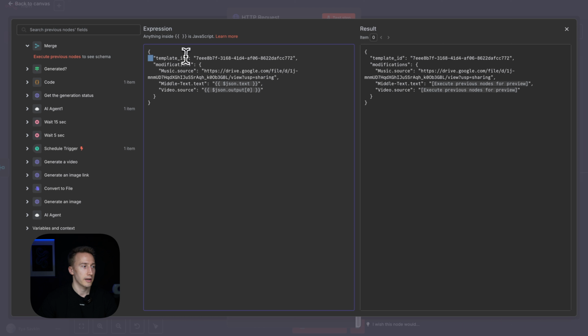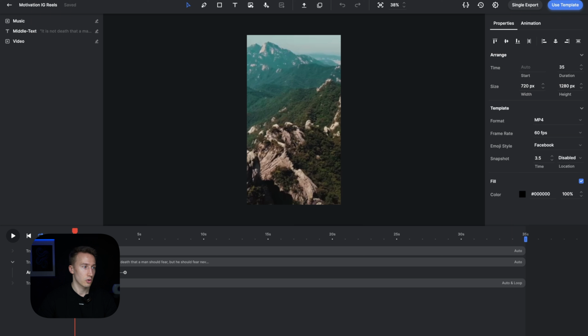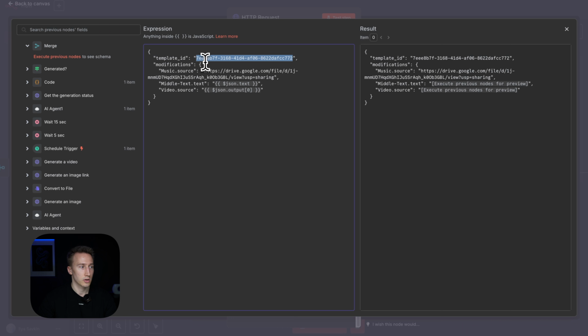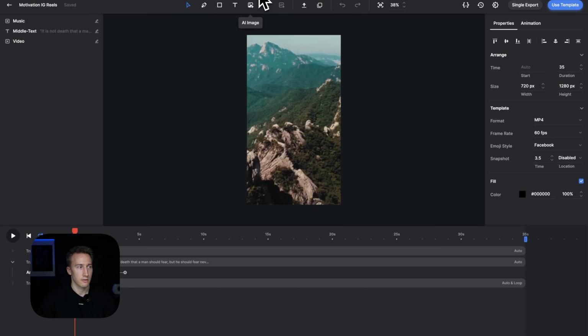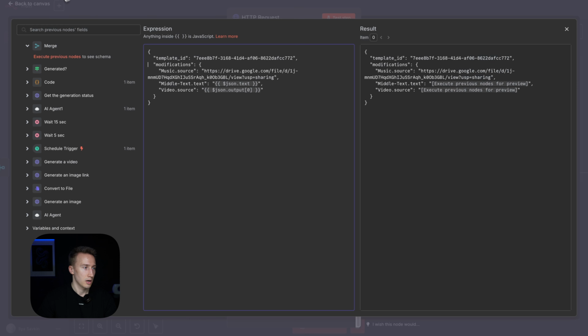So here first, the template ID. You need to change it to the template ID generated in your account, in your template in Creatomate. Where do you get this? So you go to Creatomate, you go to the template you created, and the easiest way is that you will see it in the URL. So this is the last part of the URL. You copy this part, you change it here. As you can see, mine is 3 times E, something 772, and here is 7 triple E and then 772.